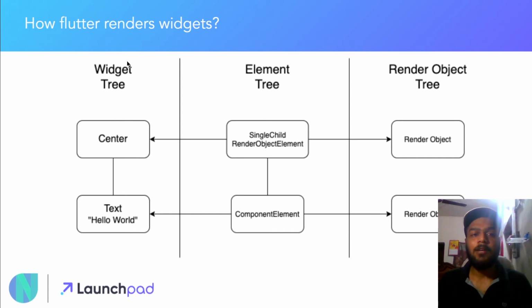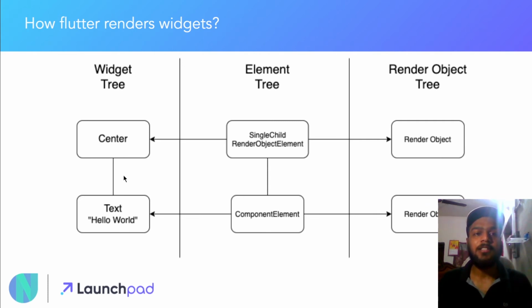Basically, when the Flutter code is run, first the main function runs, then the runApp function runs, and inside the runApp function, as I told you, widgets are laid out one by one. Here you can see that the Center widget is laid out and the Text widget is laid out. So when we run the app, the first thing formed from the code is the widget tree.